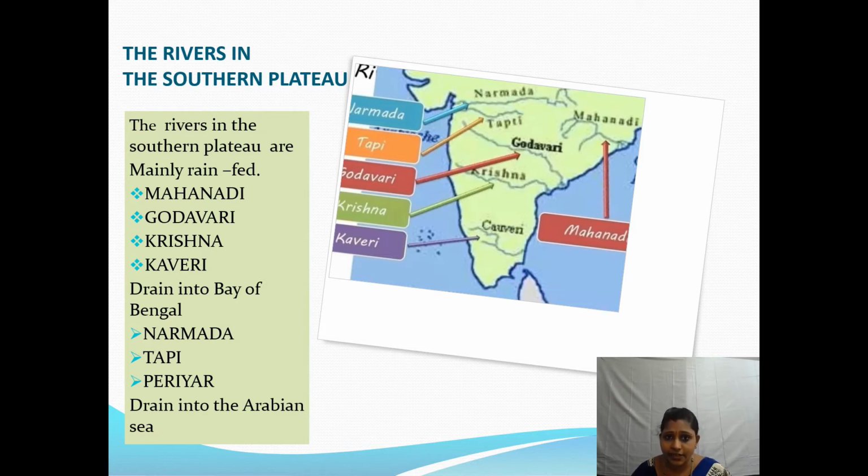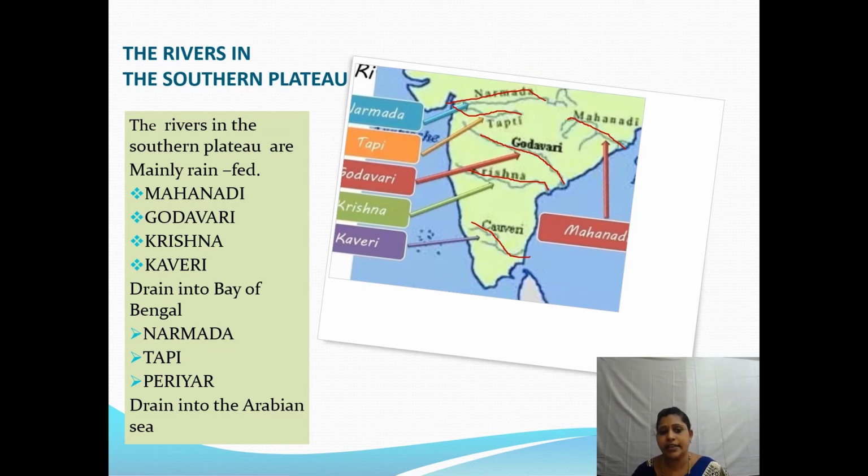The rivers that drain into the Bay of Bengal are Mahanadi, Godavari, Krishna, and Kaveri. Next, the rivers that drain into the Arabian Sea are Narmada and Tapi.